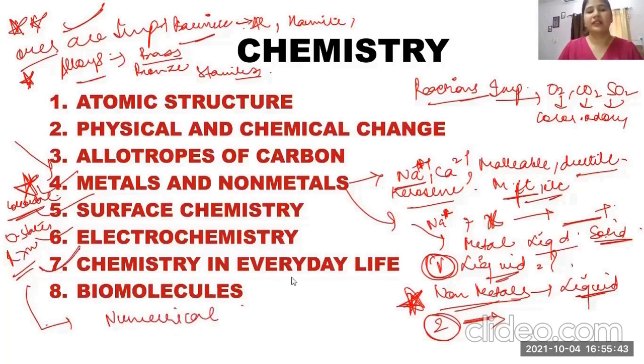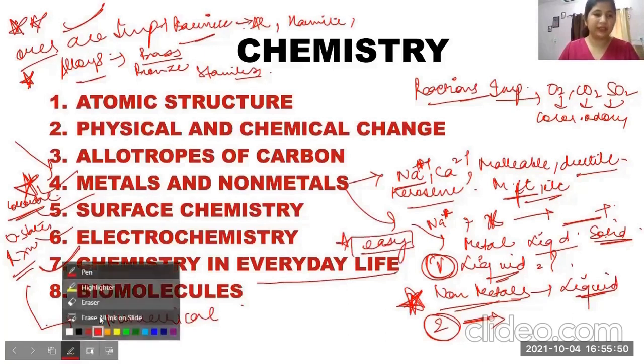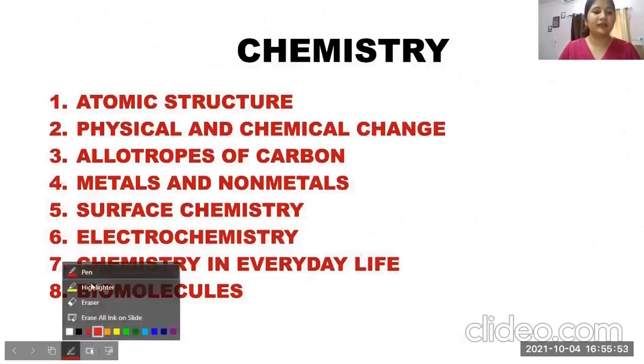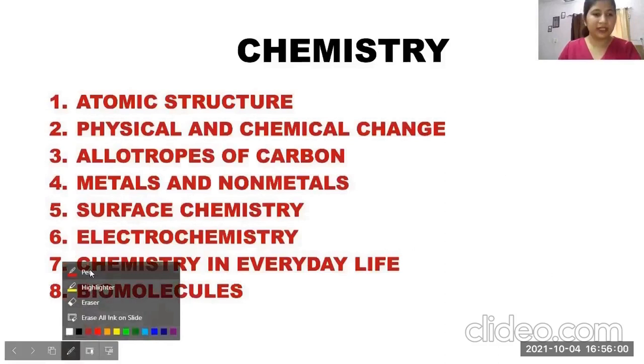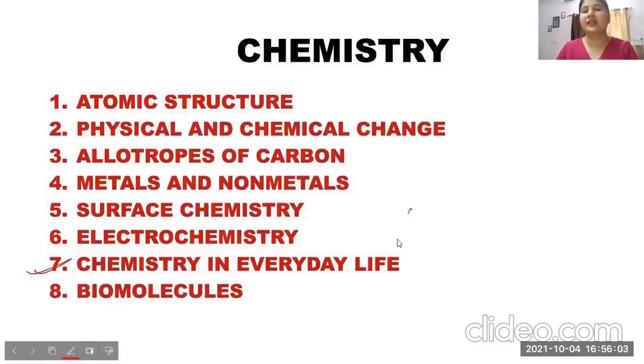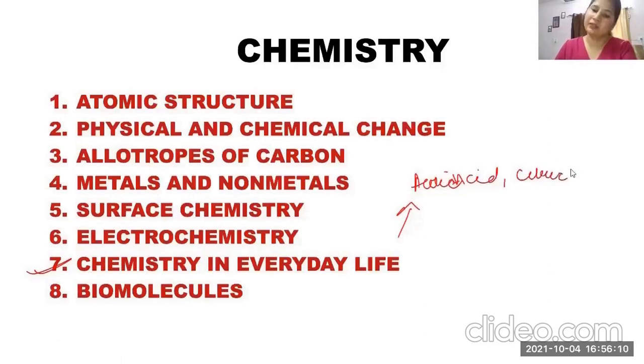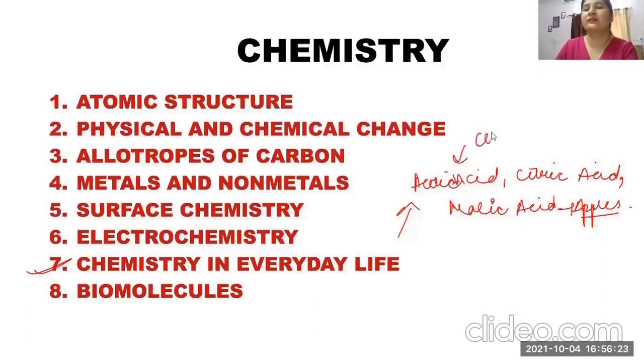Now the most important topic is chemistry in everyday life, which is quite an easy topic. The kind of questions we can expect is, first of all, what chemicals we use in daily life. We use various acids in our daily life, like acetic acid, citric acid, and malic acid. Malic acid is there in apple, citric acid in citrus fruits, and vinegar has acetic acid. This is chemistry in everyday life, so you should know this.